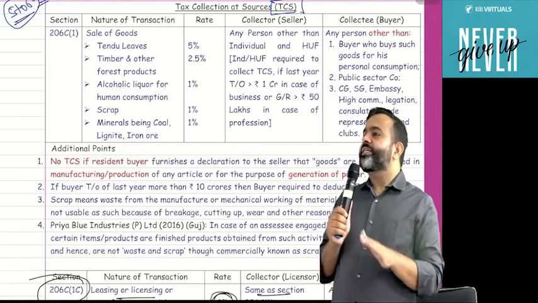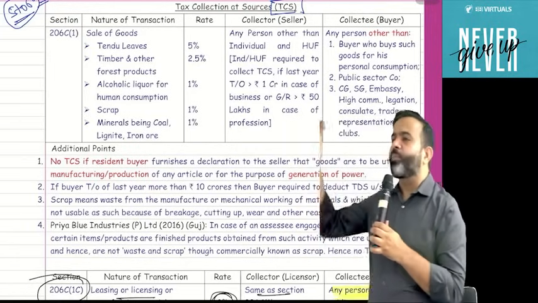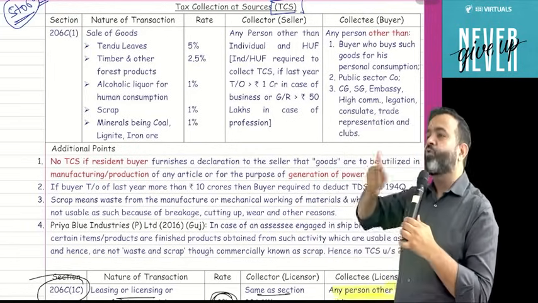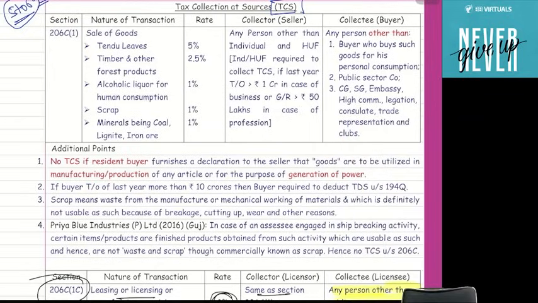Now I am saying that the seller will collect the TCS from the buyer. So suppose one manufacturing company, for example United Beverages, that is UB Group. UB Group is manufacturing the Kingfisher beer. So they are manufacturing liquor. When they sell the liquor to someone, then along with the consideration, they will collect the tax from the other person also at the rate of 1%. This concept is called TCS.